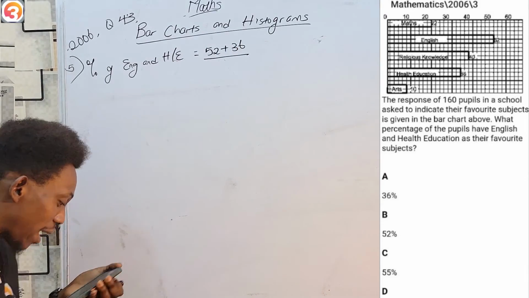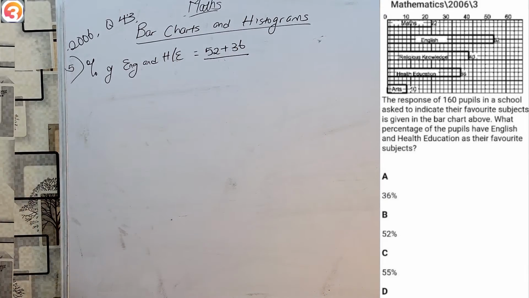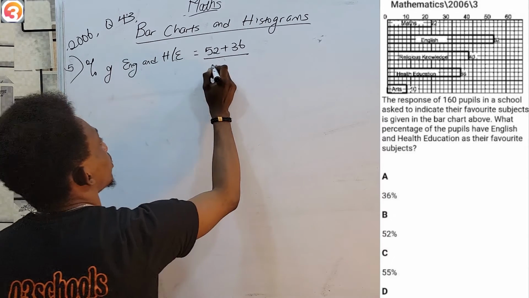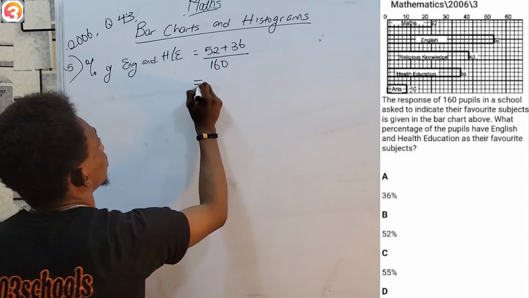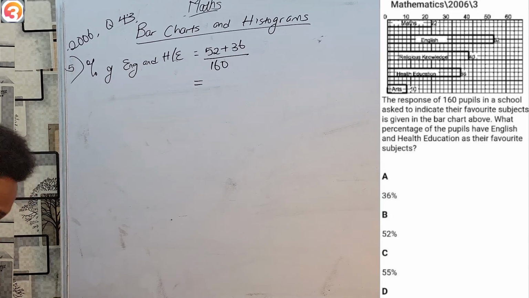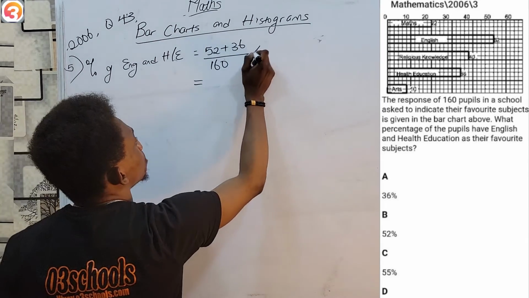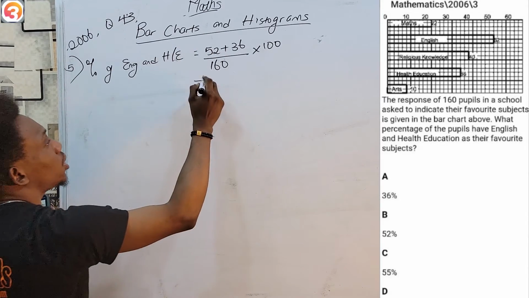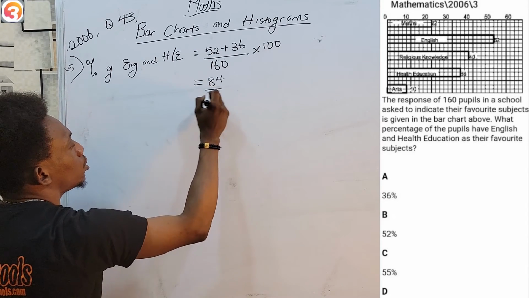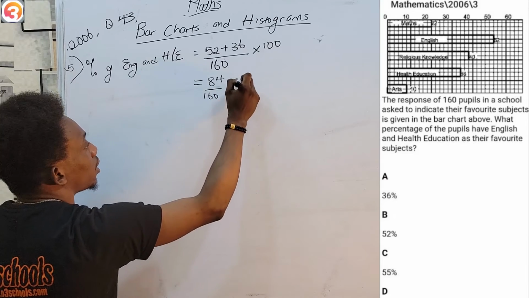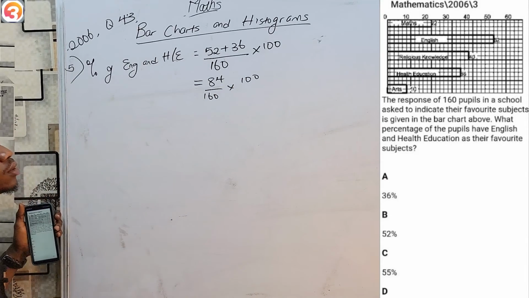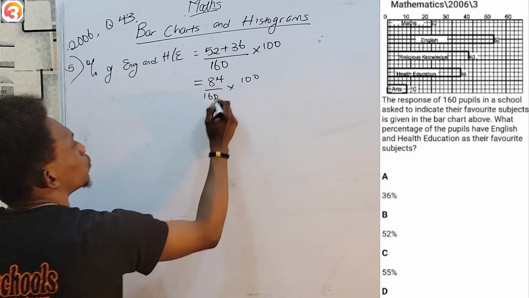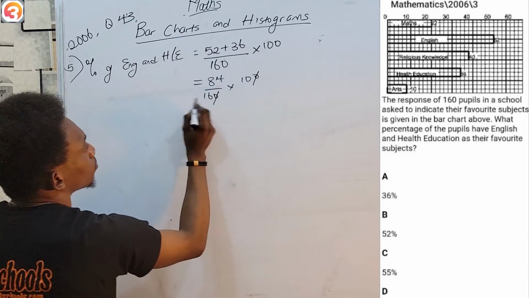And this would be divided by the total number of students. I was told that there were 160. Since we want the percentage, we multiply by 100. 52 plus 36 is 84, over 160, times 100. The 0 takes care of 0.